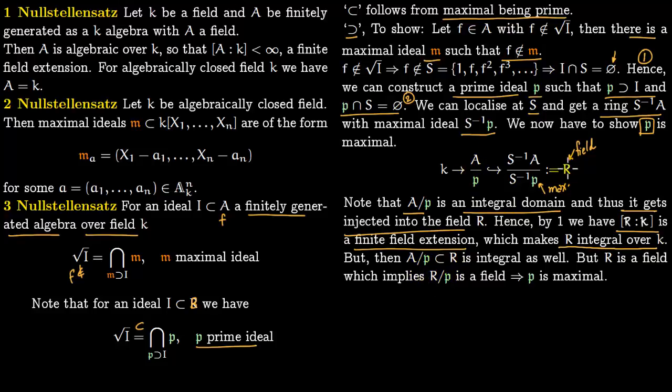But A over P lies in our field R, so this is integral as well. But R is a field, and we have seen before that if R is a field, then A over P also has to be a field. So A over P is a field, and this implies that P is maximal.